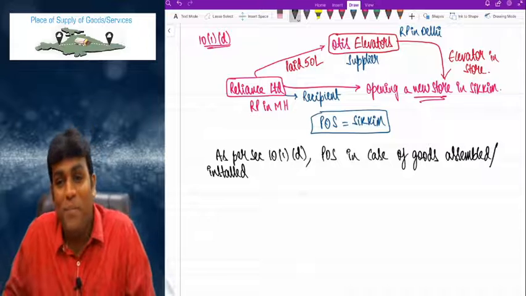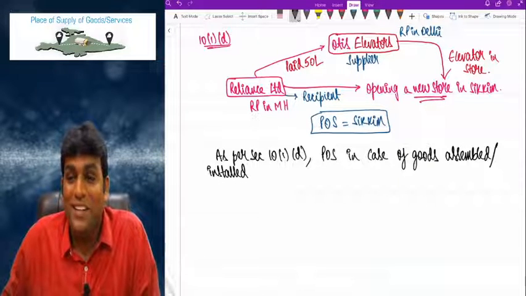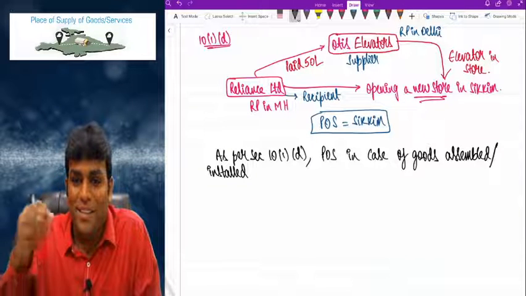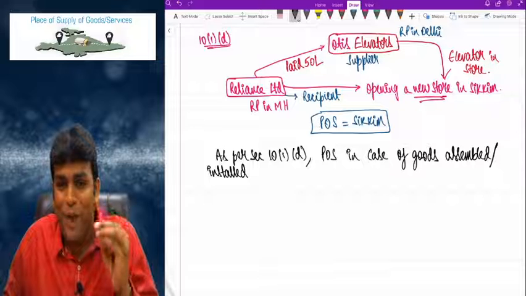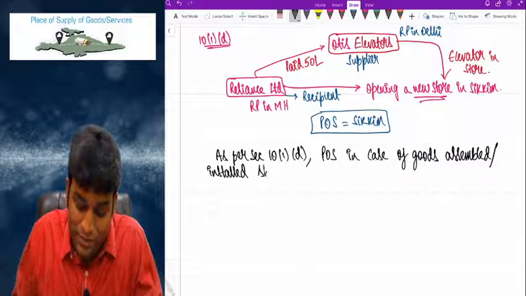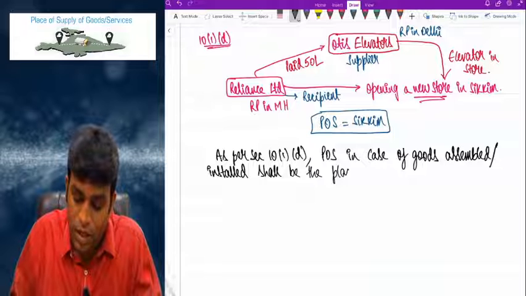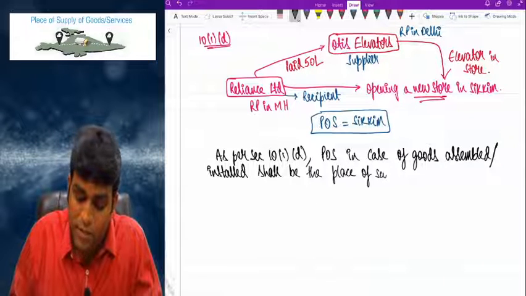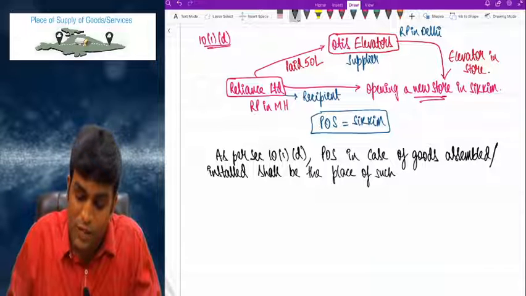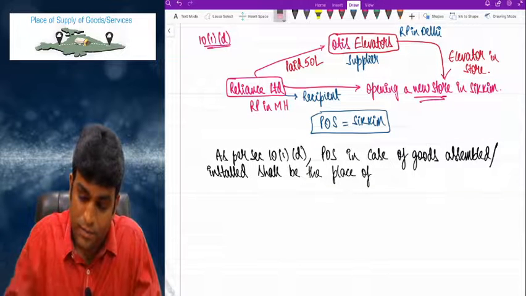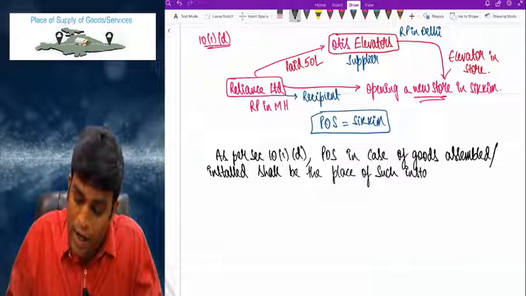POS in case of what, sir? Goods assembled or installed. This is a case, obviously, where Otis elevator will install the elevator. POS in case of goods assembled or installed shall be the place of such installation or assembly.